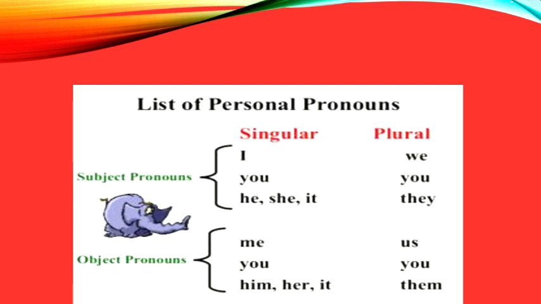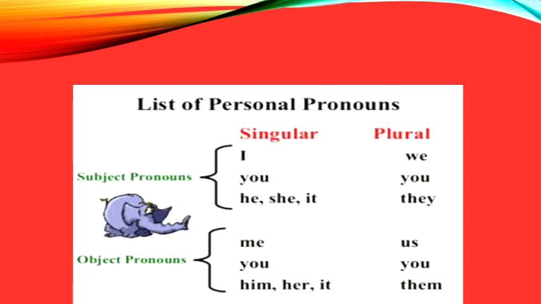Now, this is again a recap, a very nice summary, a list of personal pronouns which you should remember. I as first person, we is used when it is plural as first person, you is second person personal pronoun, he, she, it all are used for singular nouns as third person personal pronouns. They is used for plural as third person personal pronouns. And the main point: I, we, you, he, she, it, they, these pronouns are used at subject place. That means when they are the doer of the action.